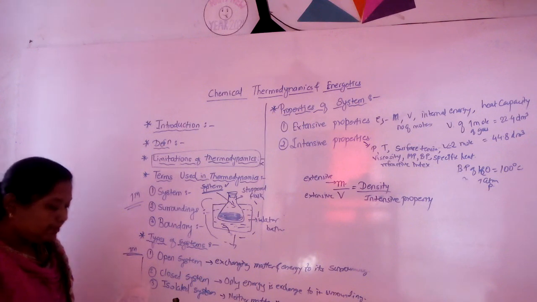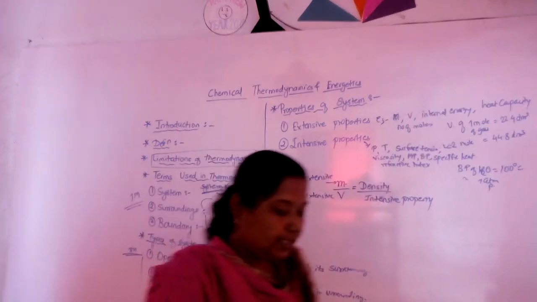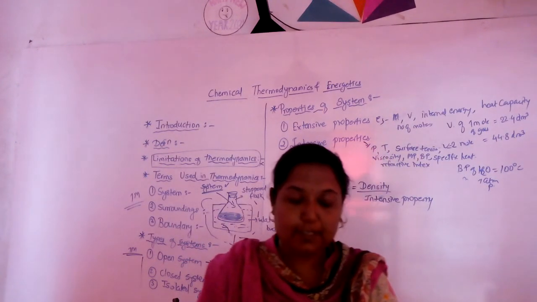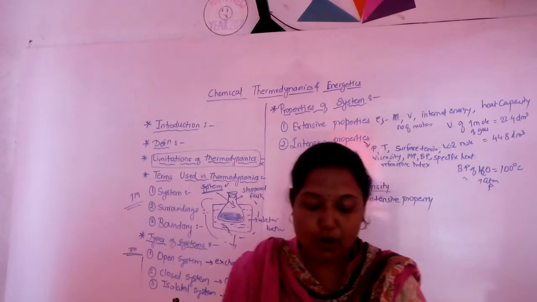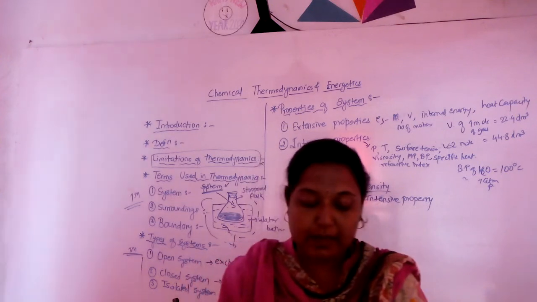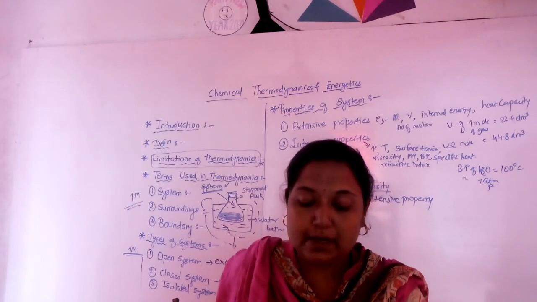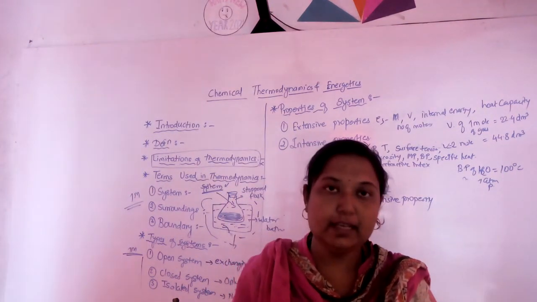So open system means what? The system that can exchange both matter and energy with its surrounding is called an open system. Example is an open cup containing hot coffee placed in a room.